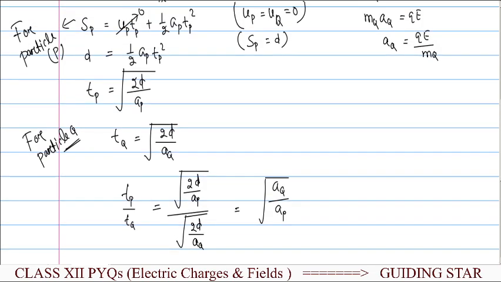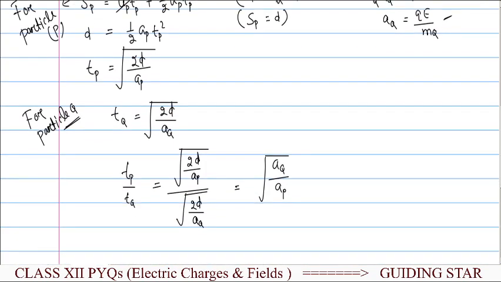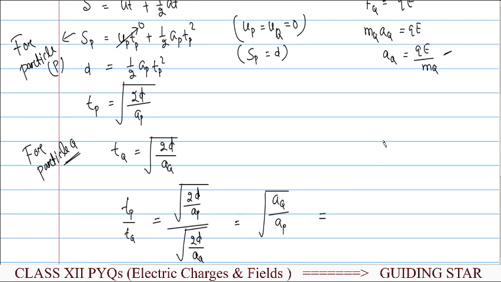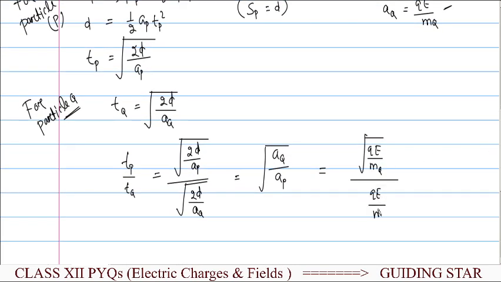Now if we check, the options are in terms of mass, so finally what will we do, we'll put in the values of the accelerations. The value of acceleration aQ will be QE upon MQ, divided by the value of aP, which is QE upon MP. Here QE in both will cancel out, so it equals under root MP upon MQ. So the ratio of time taken by charged particle P to Q will be under root MP upon MQ.